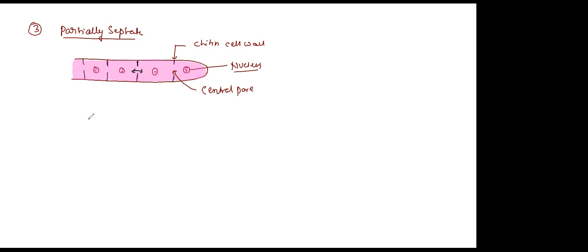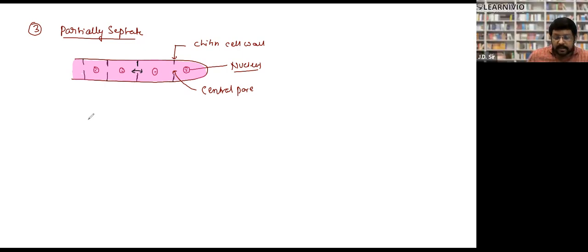You will see this question in medical examination: what is Doley pore septum? Let me tell you. Doley pore septa are a special type of partially septate hypha, and they are found only in one class of fungi, the Basidiomycetes.